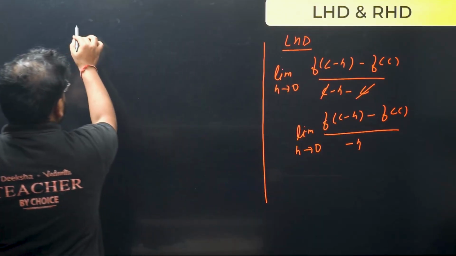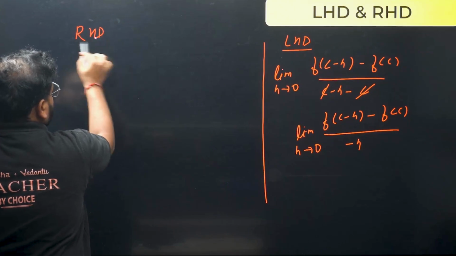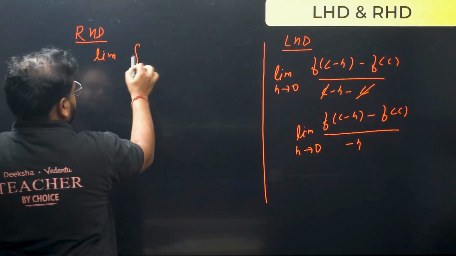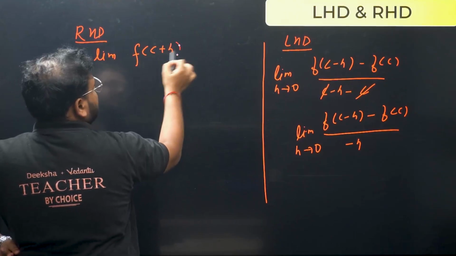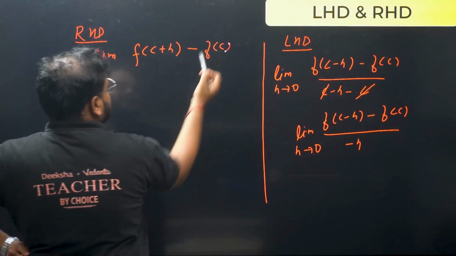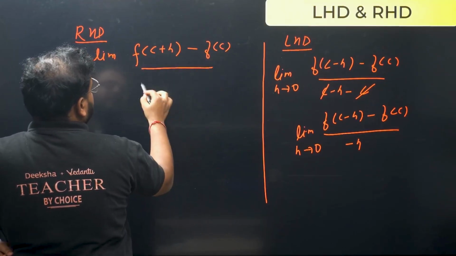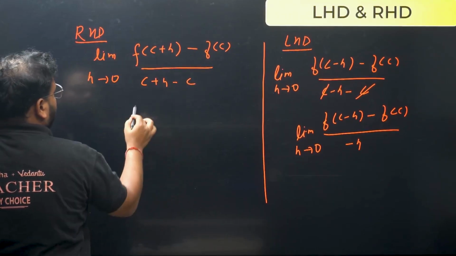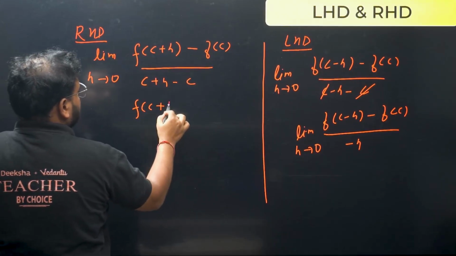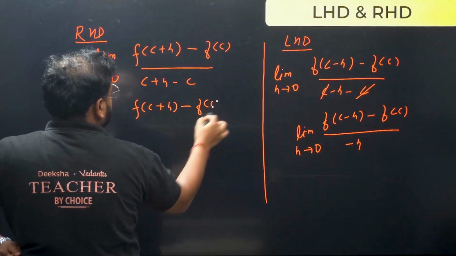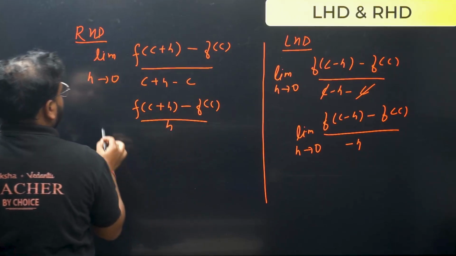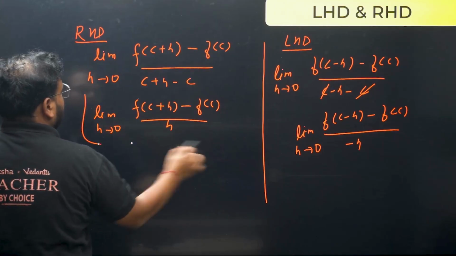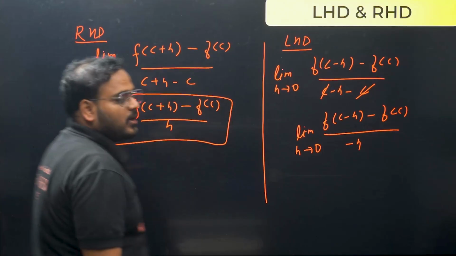Let's see the RHD as well. So for RHD, what do we have? Same thing. Limit of f of c plus h minus f of c, and we'll write here (c plus h) minus c, where h tends to 0. This, of course, you know: f of c plus h minus f of c divided by h, with limit h tends to 0. Now this is your RHD.